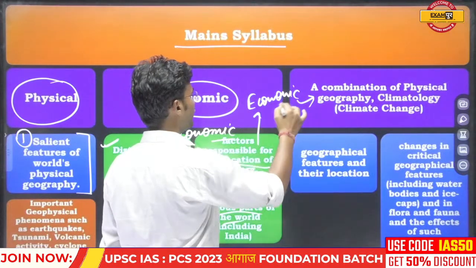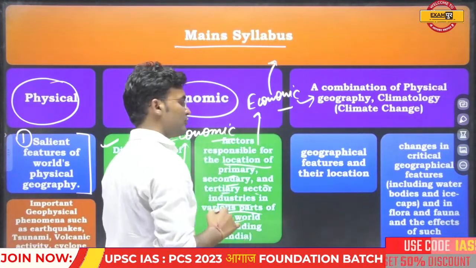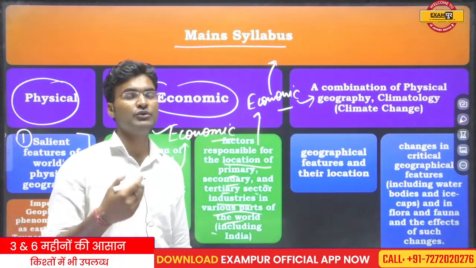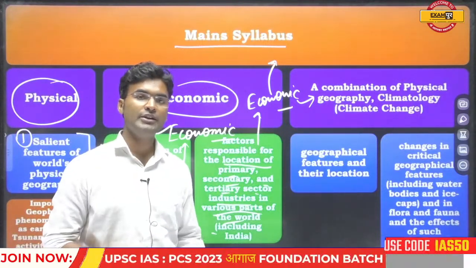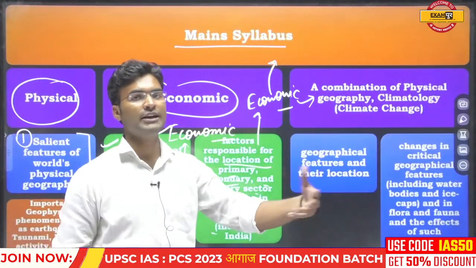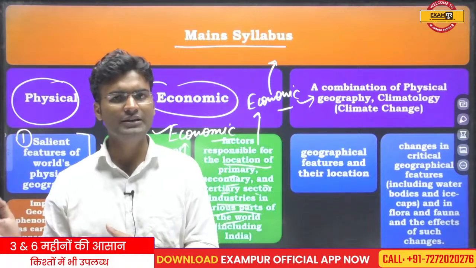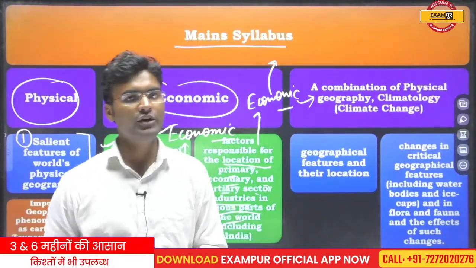For the development of any nation, there is a requirement for development in the economy. If you develop the economy in the proper way, then all the aspects related to development, like social development, other dimensions, and literacy rate, will automatically increase.